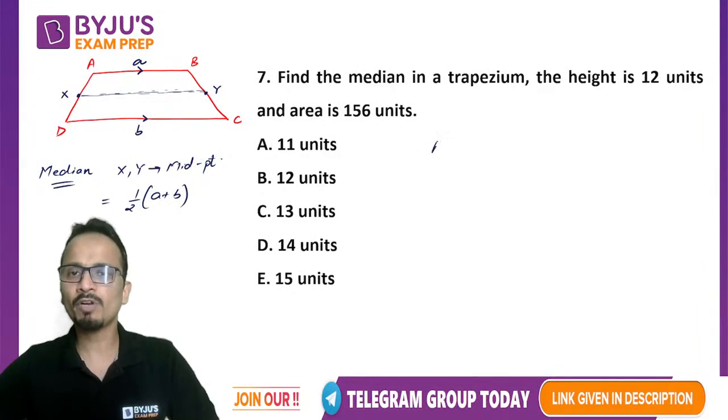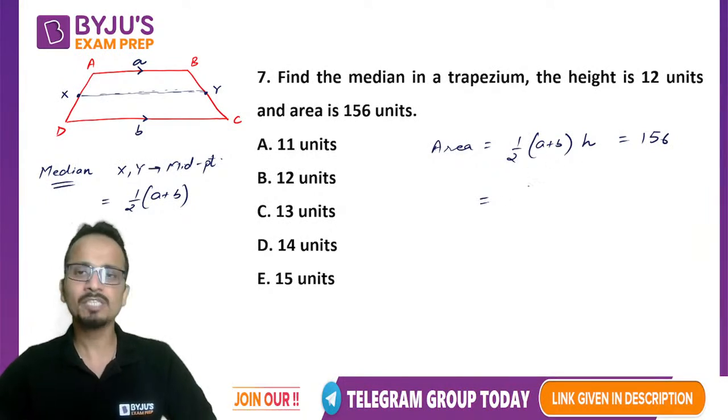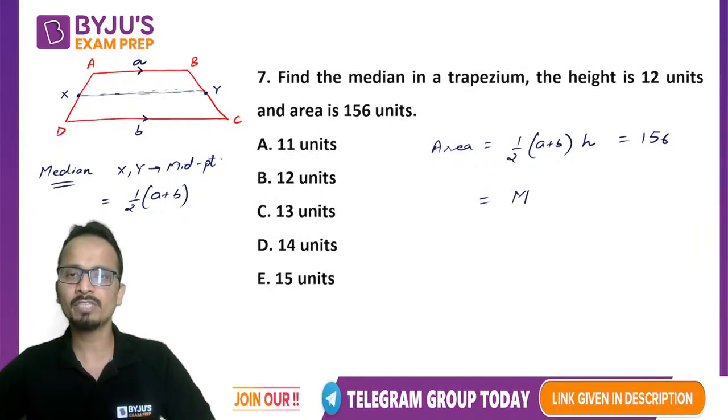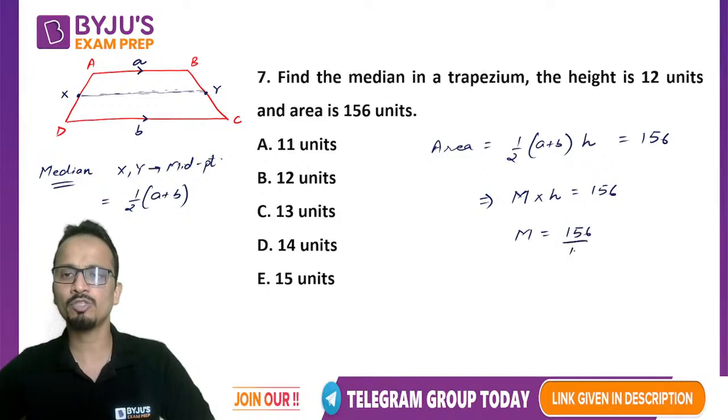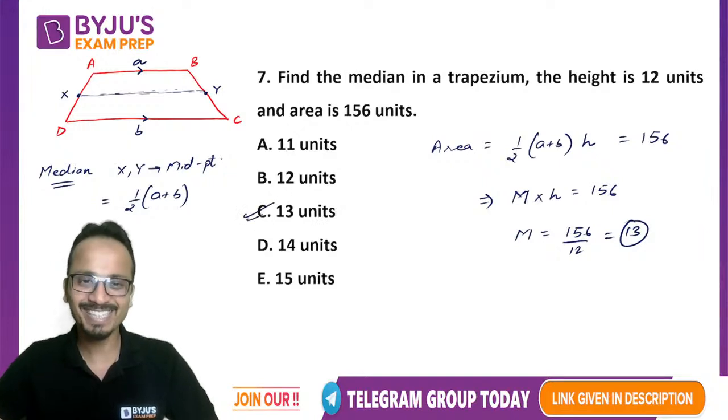Now the formula for the area of a trapezium is half the sum of the parallel sides multiplied by the height, which is given as 156 here. Half into a plus b is the median, which I'm substituting by capital M, multiplied by h is 156. Now height is given as 12. So the length of the median will be 156 upon 12, and that is 13 units. So yes, the correct answer is 13 units.